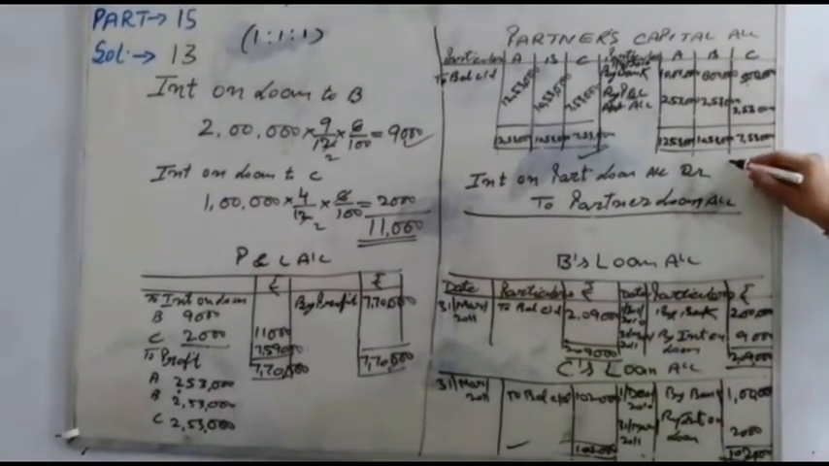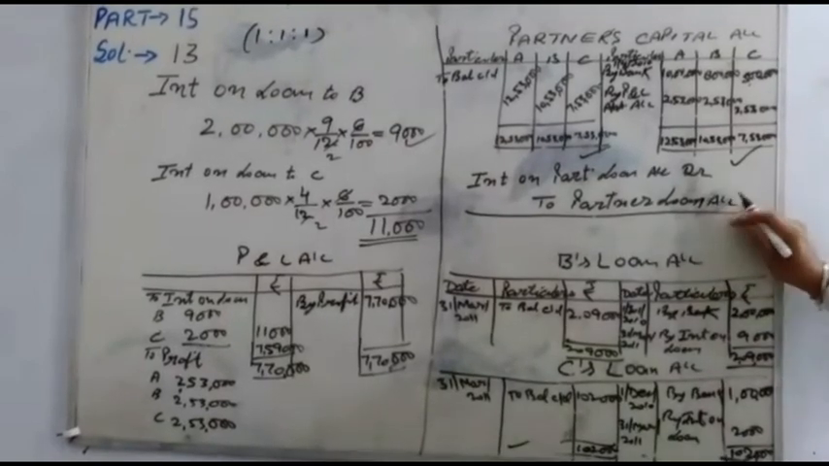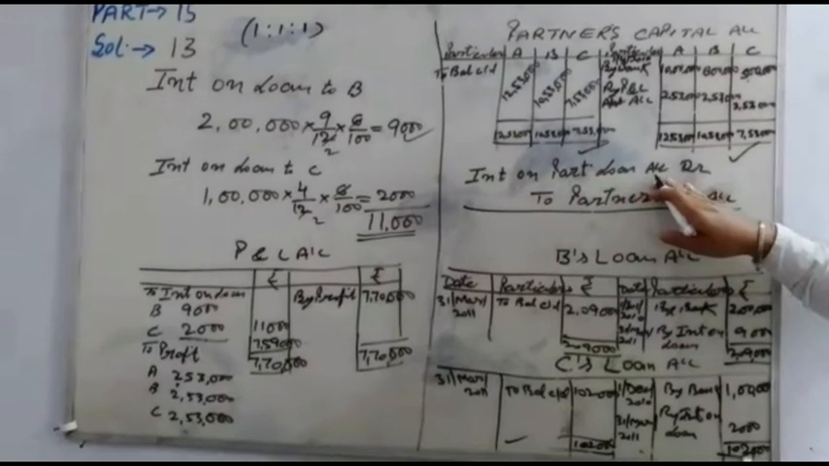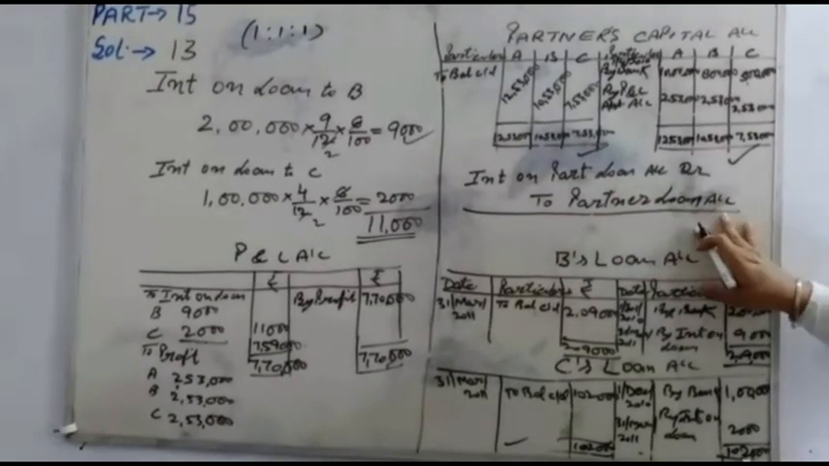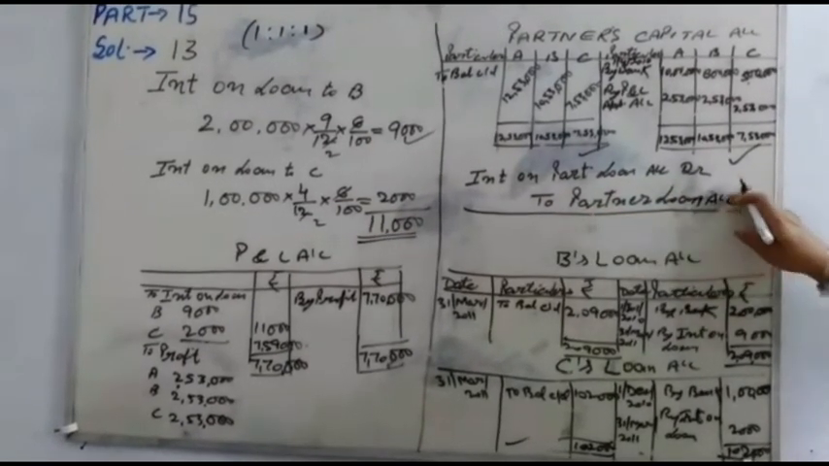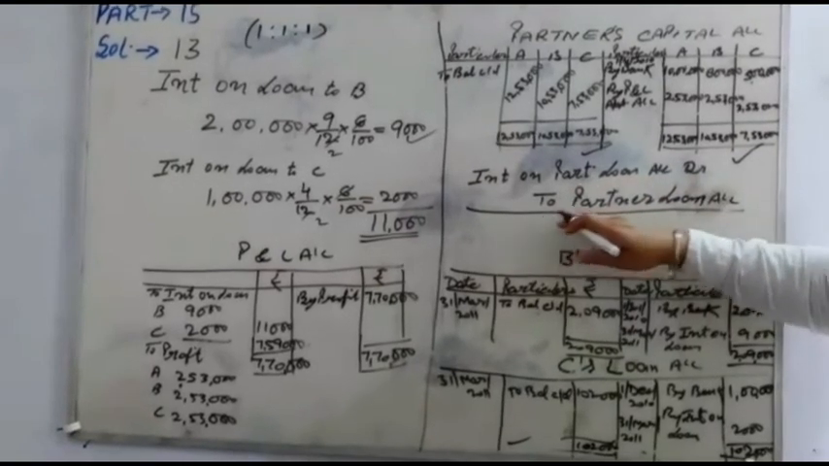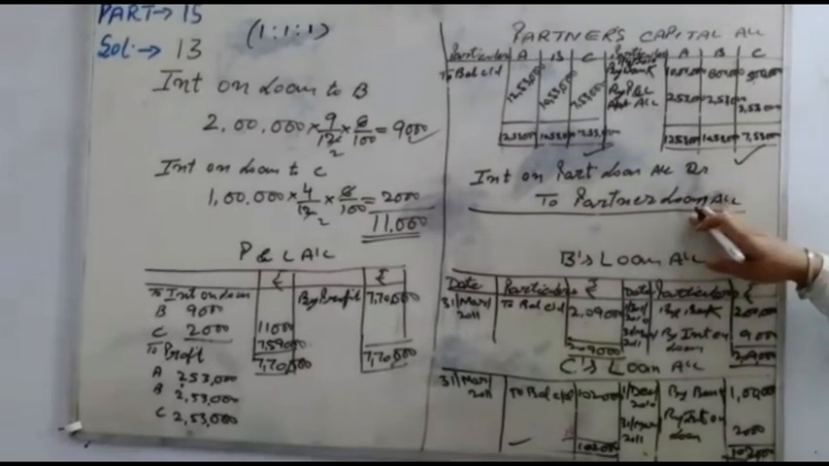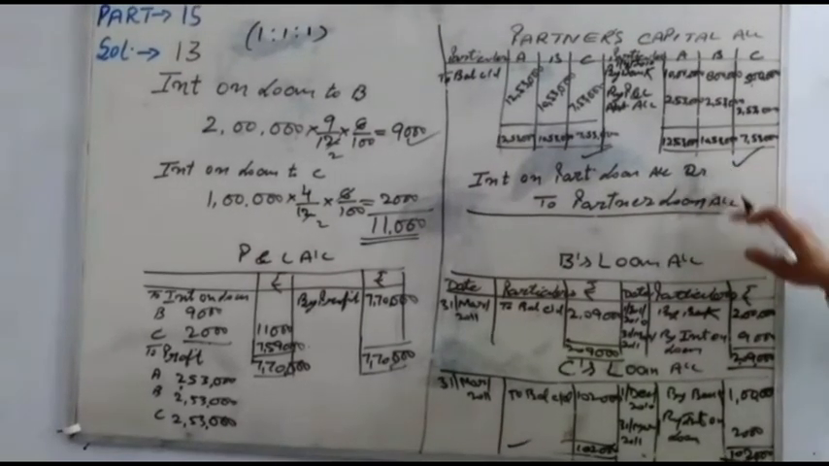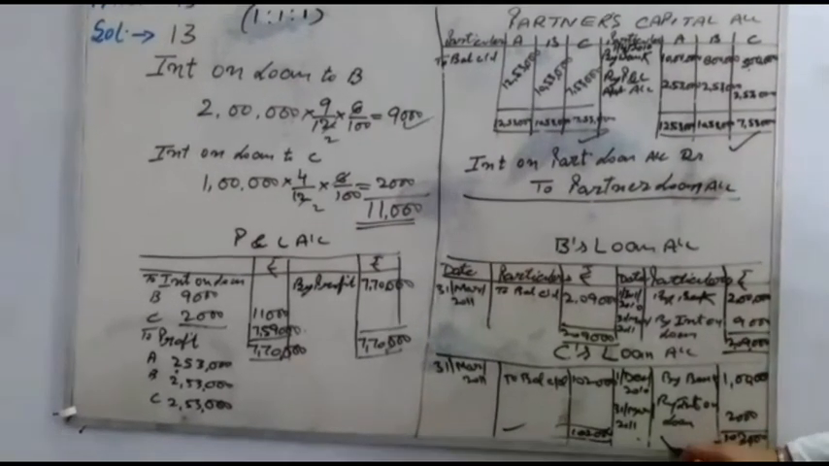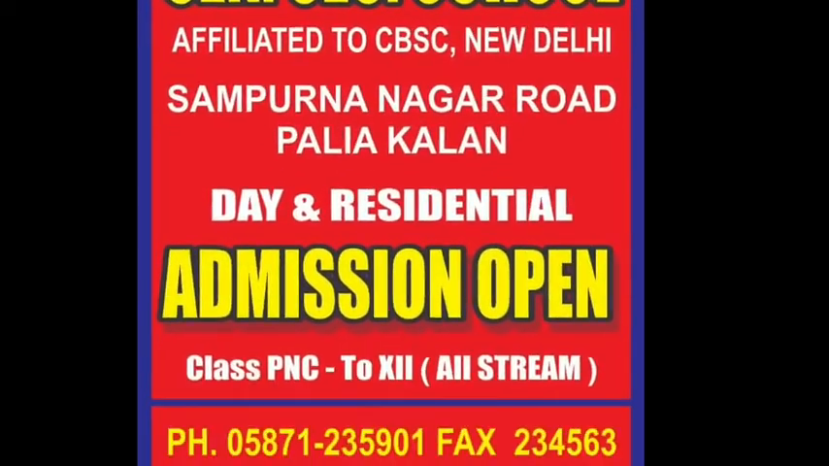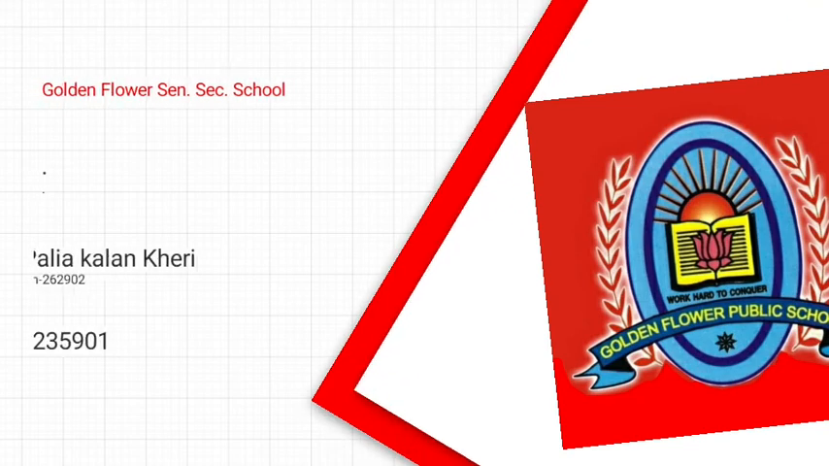You will prepare interest on capital, and this entry is for your help: interest on partner loan account debit to partner loan. Here you will not write partners' capital or bank. Here you will write to partners' loan, in the partner loan account. The interest on loan amount will be transferred. So it is a partners' loan account. Thank you, students. Do self study at home and stay home safely.